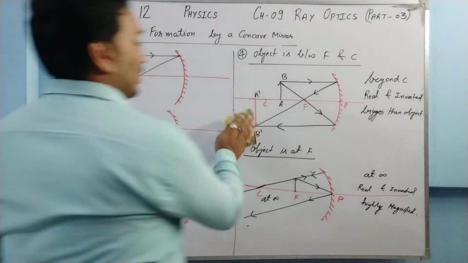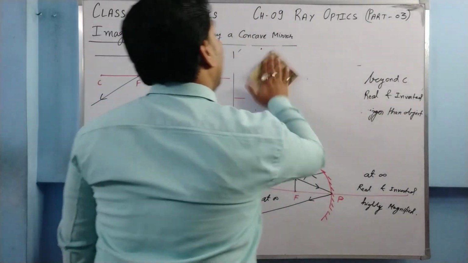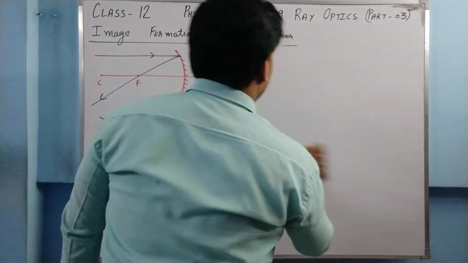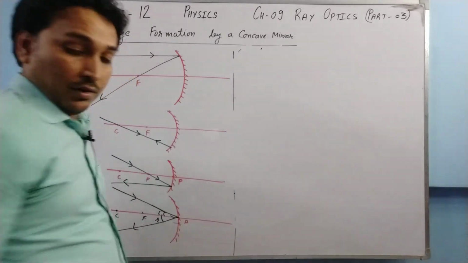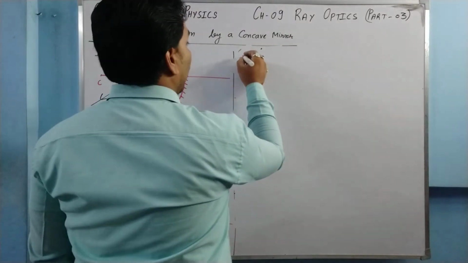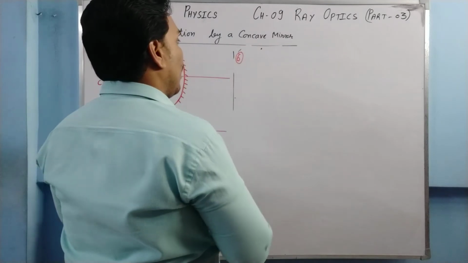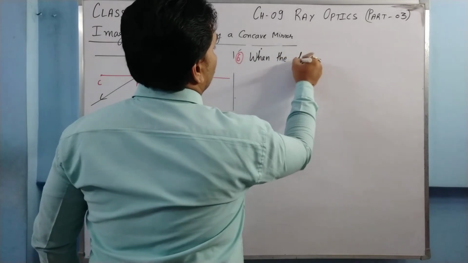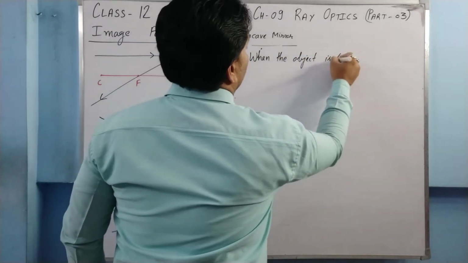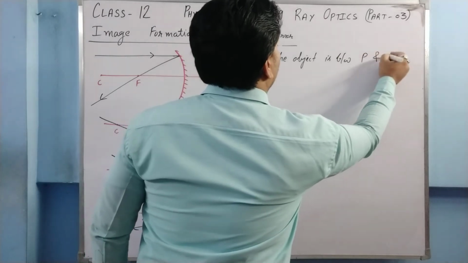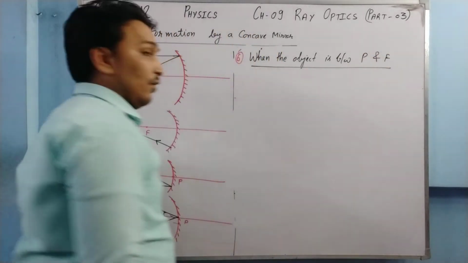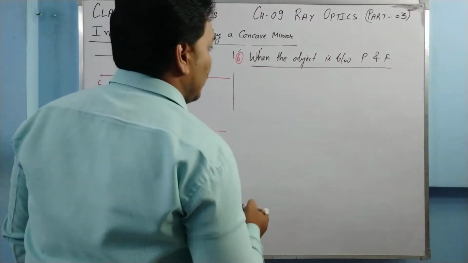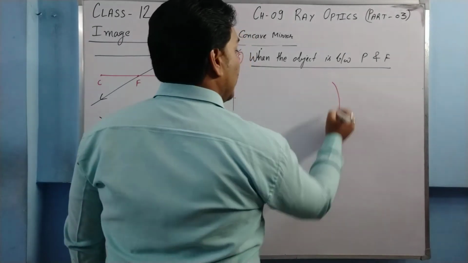Okay. The last case related to the concave mirror is the sixth one, when the object is kept between the focus and the pole, between P and F. When the object is between P and F, how is the ray diagram made?